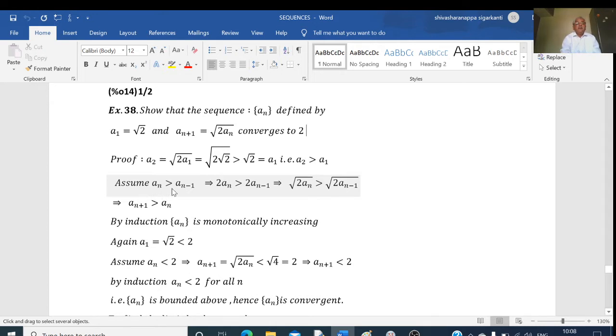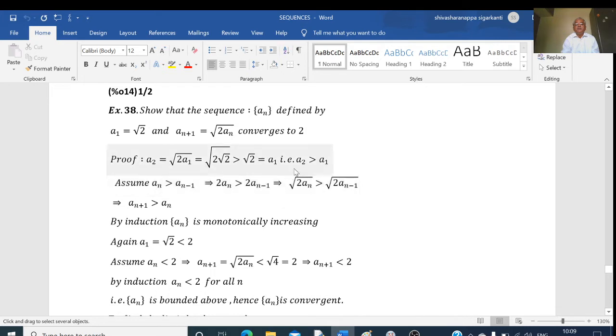We are assuming that an is greater than an minus 1. Multiplying by 2 on both sides, we get 2 into an is greater than 2 into an minus 1. And I can take root on both sides without changing this inequality: root of 2 into an is greater than root of 2 into an minus 1.